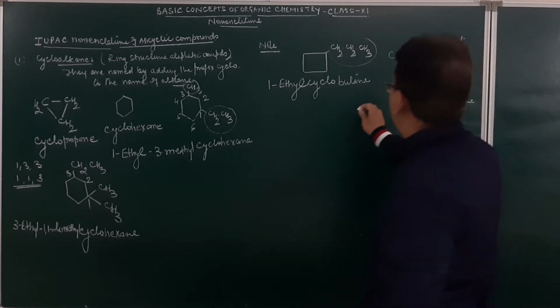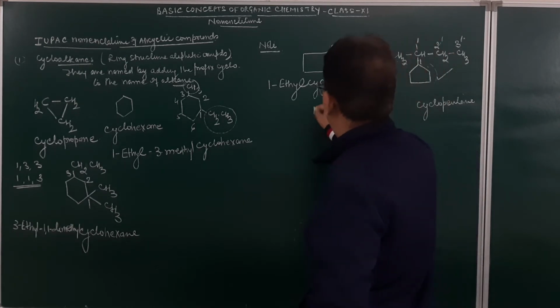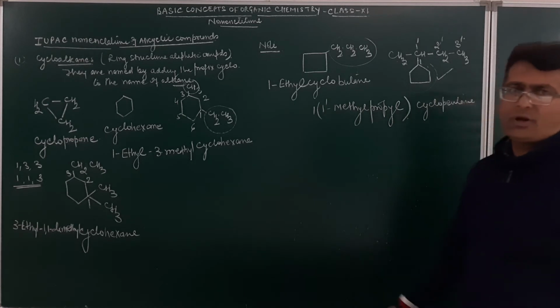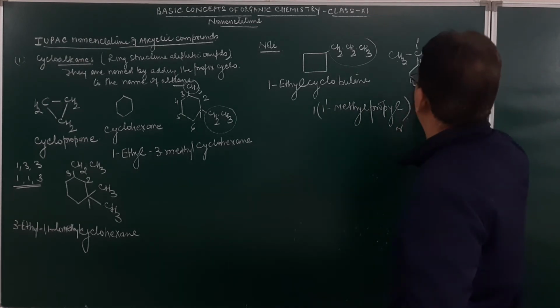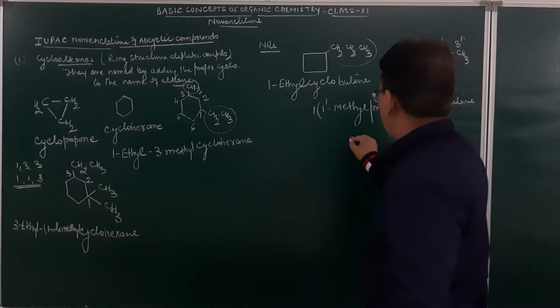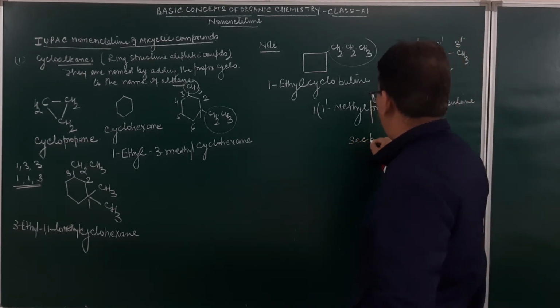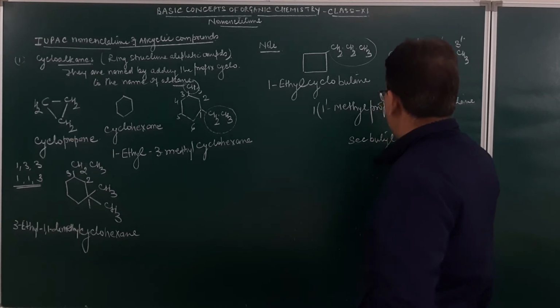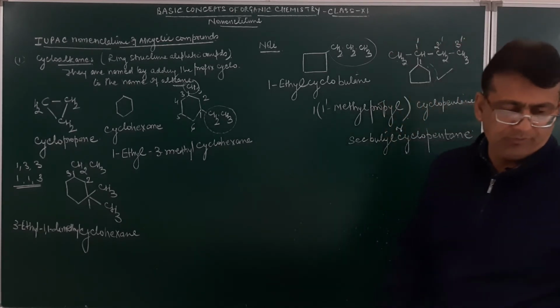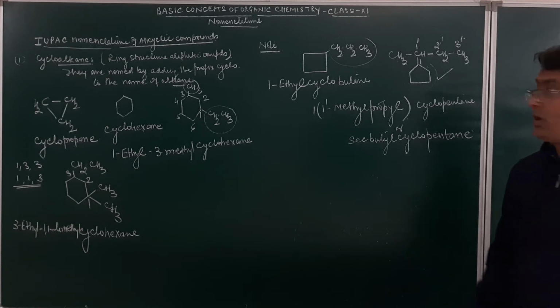At 1 dash what is present? Methyl. So this will be 1 dash, methylpropyl cyclopentane. Or simply you may say this is secondary butyl cyclopentane. The name will be given as secondary butyl cyclopentane. Am I getting clear?